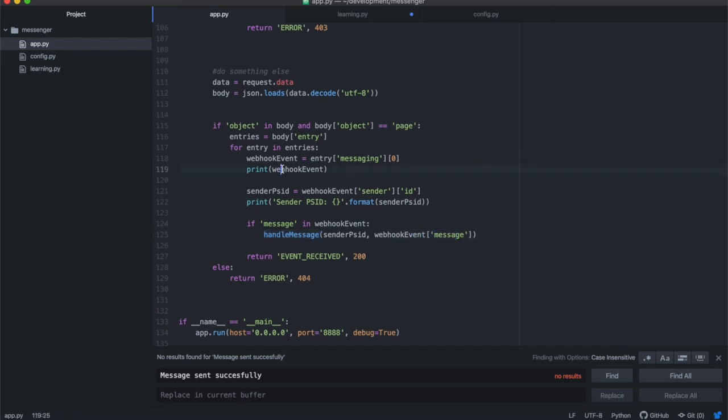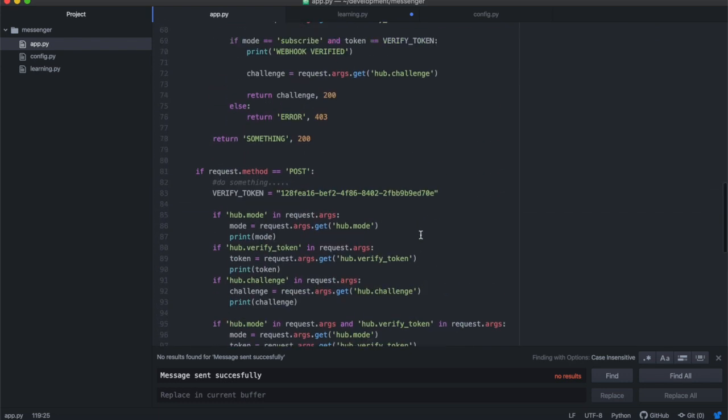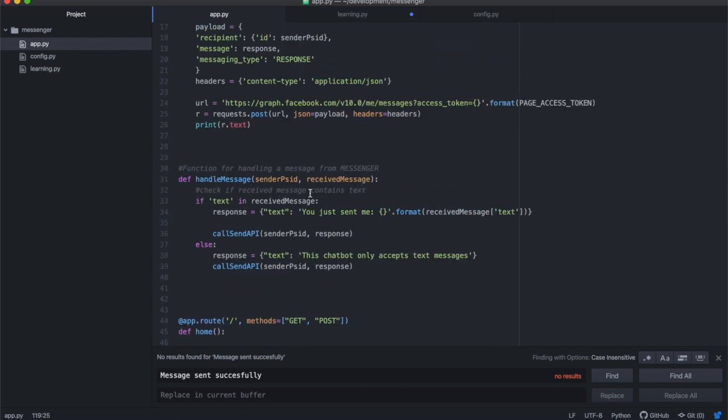Inside of the webhook event object, there will be another object called message. That object called message is the one you are sending over here, and you're going to check if there's text in there. This is just to test the type of message that was sent to you, because in Messenger somebody could send a text message, an image, an attachment, a video, even an MP3. They could send anything. So this is a way of testing that the person sent a text message, and if they didn't, you will not have text inside of that object. You'll have something else.